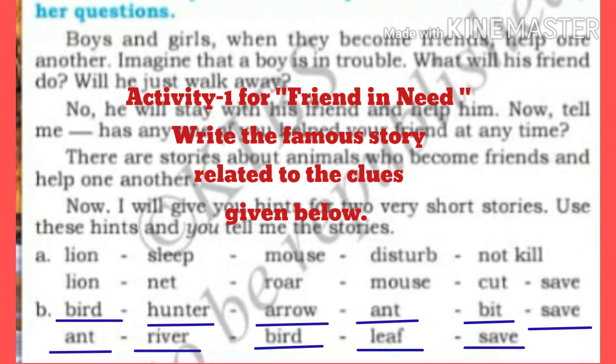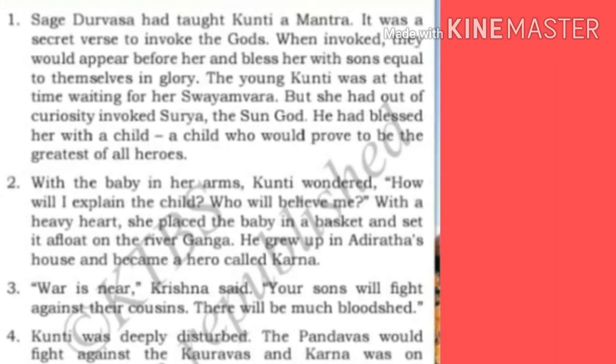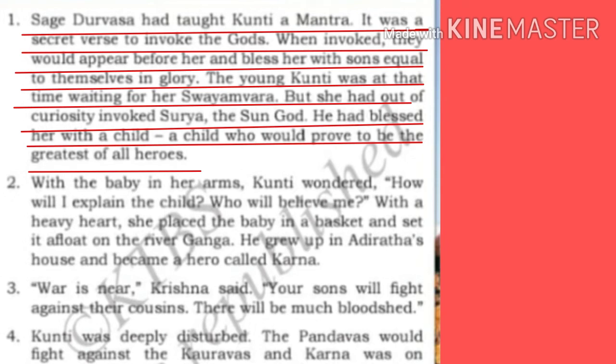First let me read, then I'll explain it. Page number 37, paragraph 1. Sage Durvasa had taught Kunti a mantra. It was a secret verse to invoke the gods. When invoked, they would appear before her and bless her with sons equal to themselves in glory. The young Kunti was at that time waiting for her Swayambara, but she had out of curiosity invoked Surya, the sun god. He had blessed her with a child who would prove to be the greatest of all heroes.